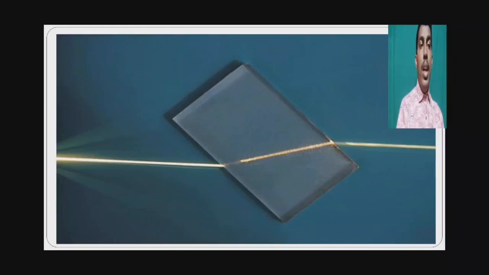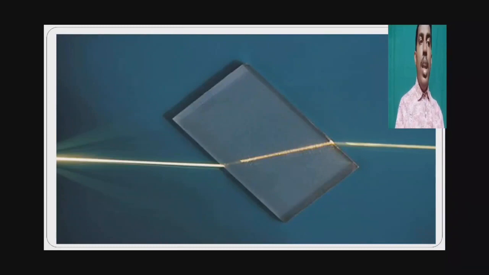When light leaves the glass slab, it travels from glass to air. Glass is the denser medium, air is the rarer medium, so it undergoes second refraction.